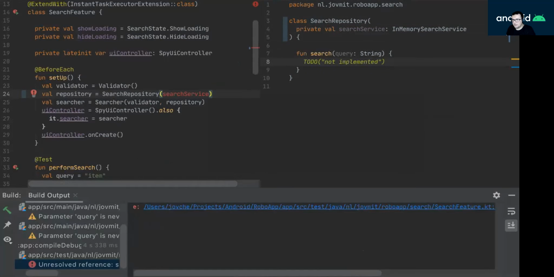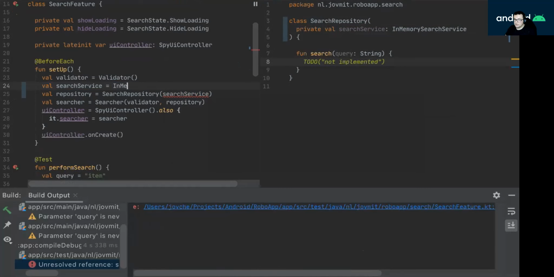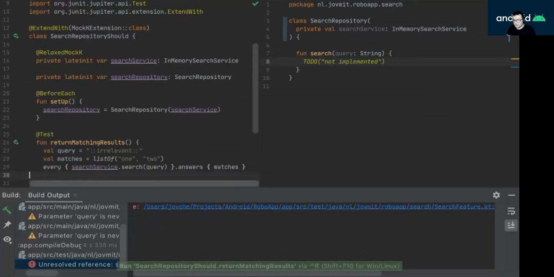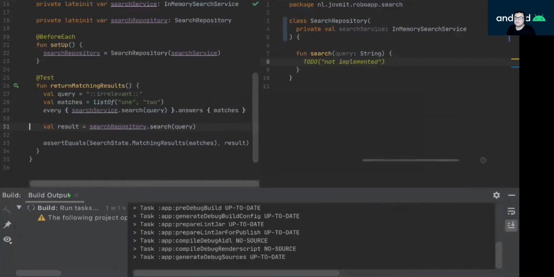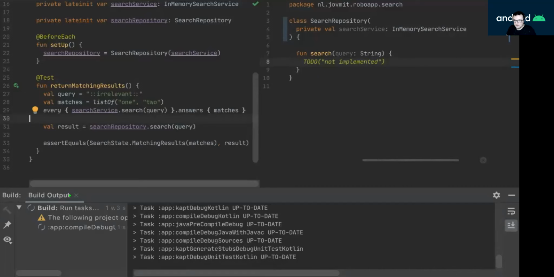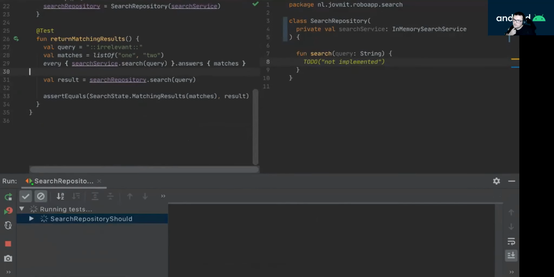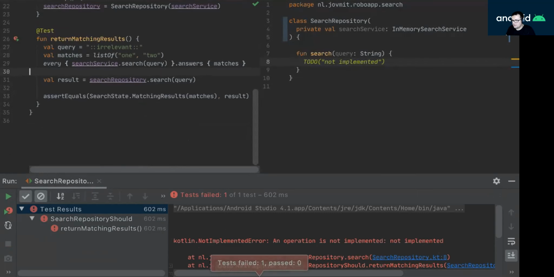So let's go ahead and create a real instance of the in-memory search service for the acceptance test and run again my initial test that returns matching results. Now it should reach out, but it will fail because it's not implemented. Exactly.